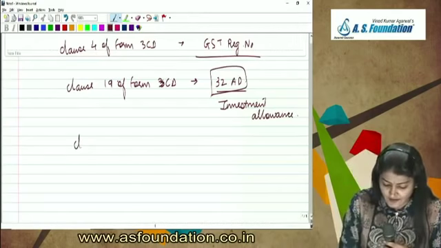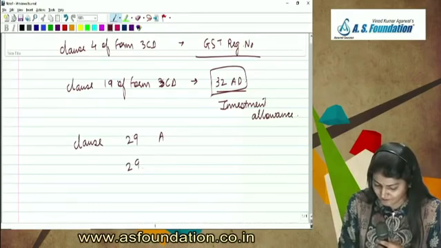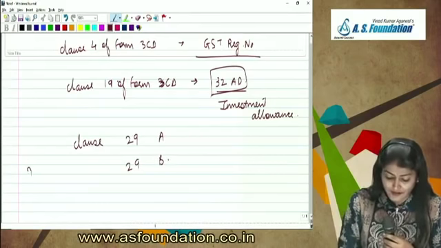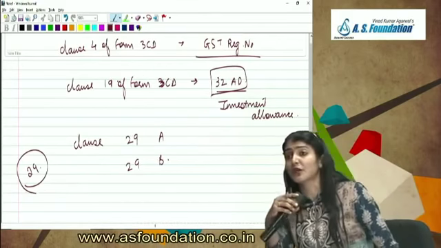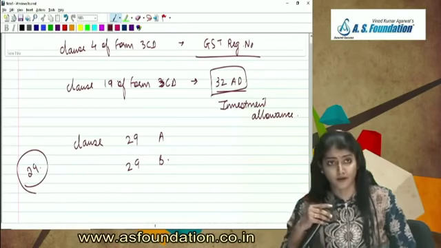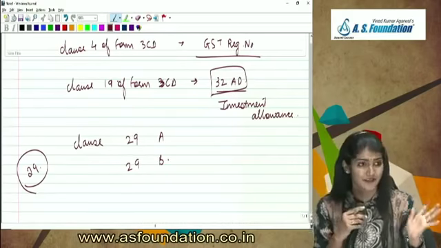Then after that, directly coming to clause 29A and 29B. There is clause 29 also. What is 29? Received consideration for issue of shares which exceeds the fair market value of a company in which the public are not substantially interested.